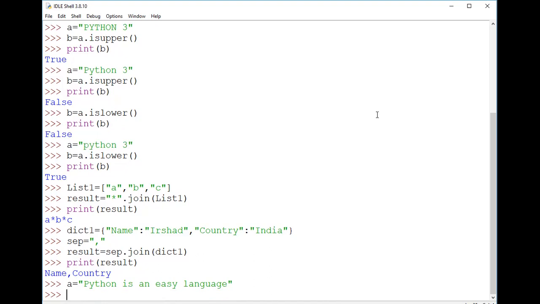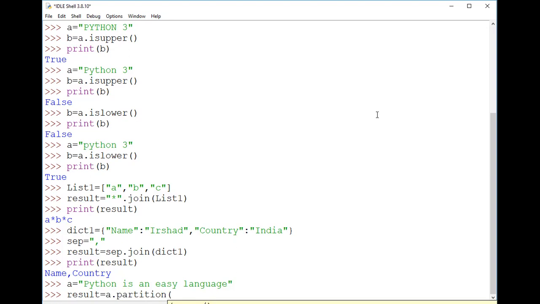Whenever I use the partition method, there should be some value by which the string will be partitioned. Here, the result of the partition method will be stored in a result string. This is my source string, which is A, and I'm using the partition method.